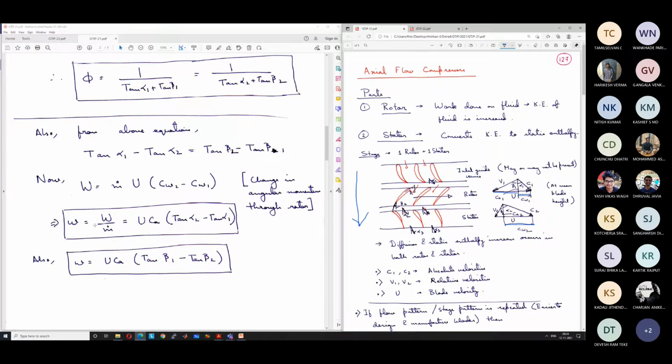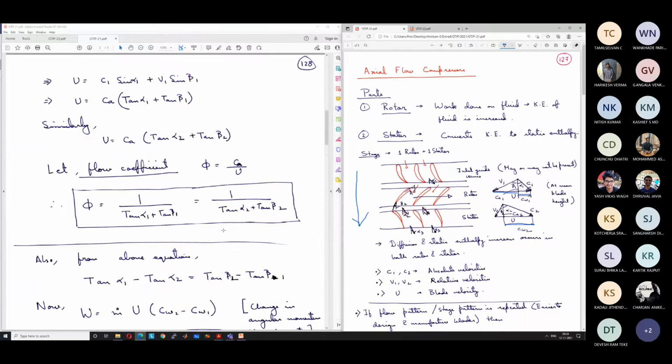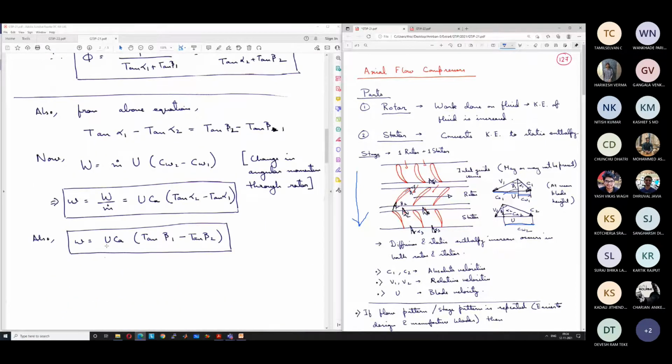So that is why W is equal to U Ca tan alpha 2 minus tan alpha 1. And again from these expressions, because we know that tan alpha 1 plus tan beta 1 equals tan alpha 2 plus tan beta 2, we can also write the specific work as U Ca tan beta 1 minus tan beta 2.